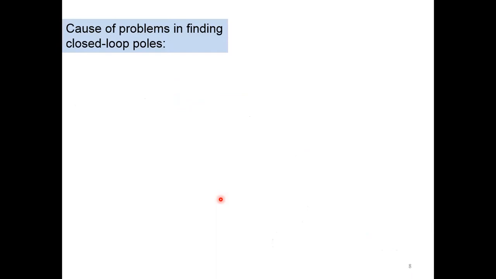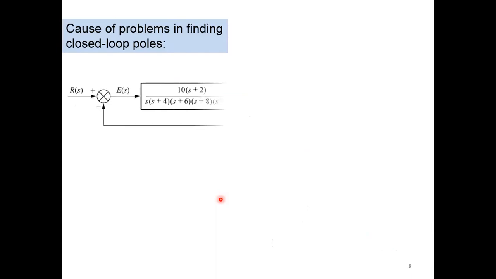Now, the cause of problems in finding closed loop poles. In our previous discussions, we solved different systems and found the transfer function. That was mostly second order systems, so it was easy to find the closed loop poles.